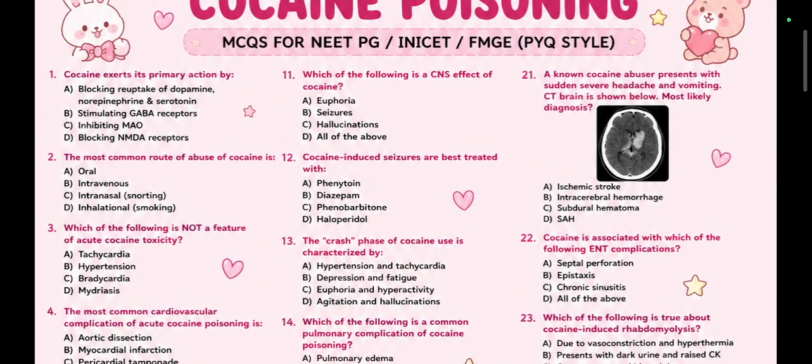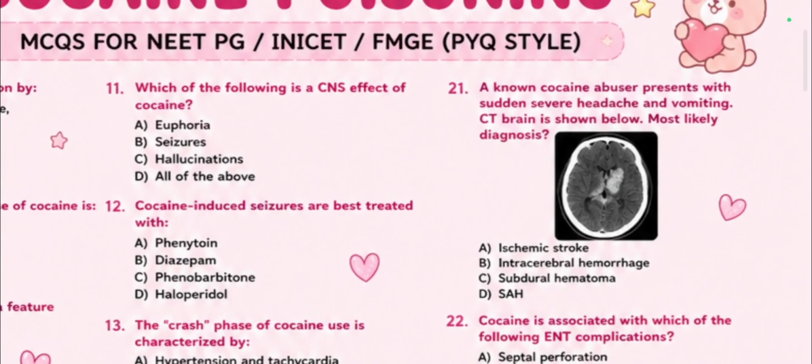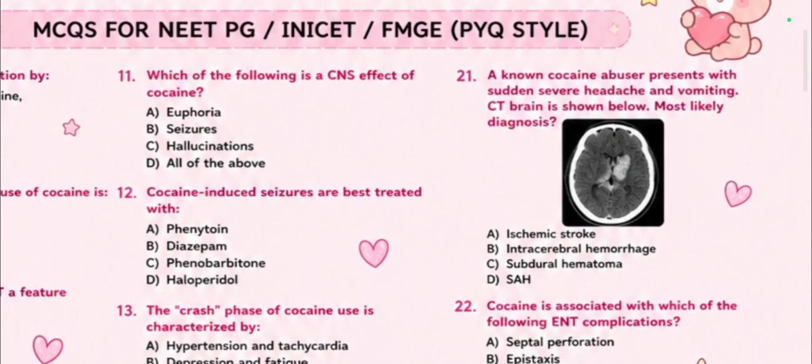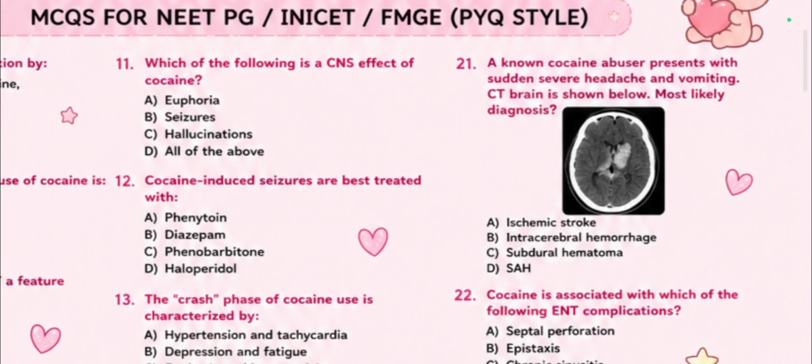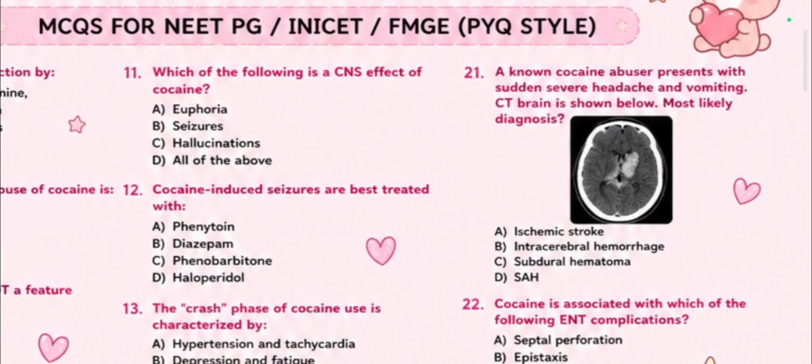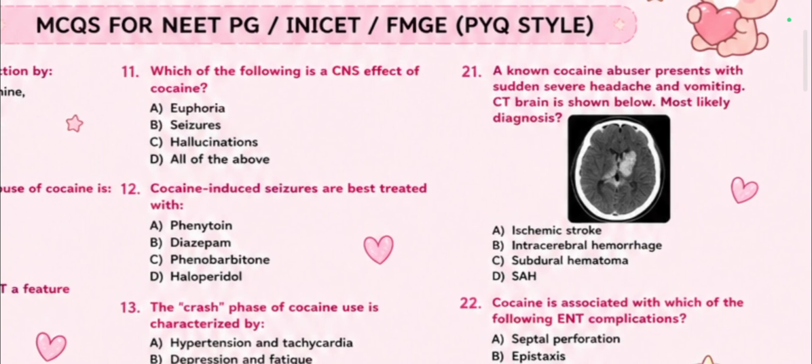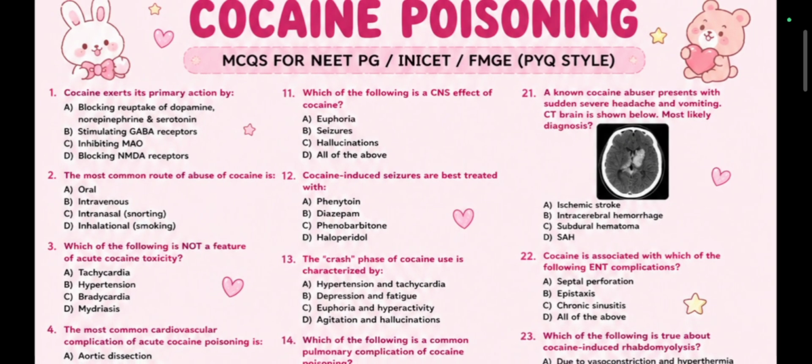A known cocaine abuser presents with sudden severe headache and vomiting. CT brain is shown below. Most likely diagnosis is. Again, not a factual question, but a conceptual question. So the answer is intracerebral hemorrhage, option B. I'm not able to zoom this, but just pause the video and zoom the image. You'll be seeing intracerebral hemorrhage. There is an opaque whitish occurrence in the center. So that is nothing but intracerebral hemorrhage.